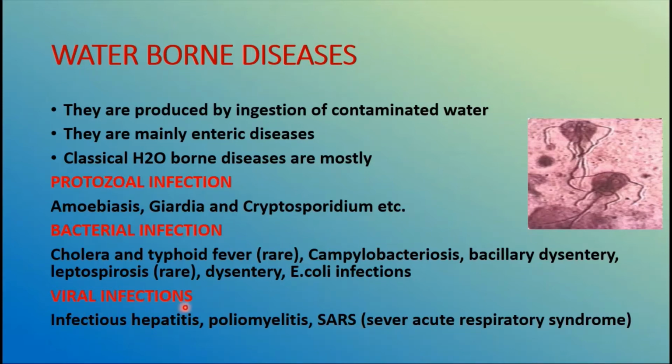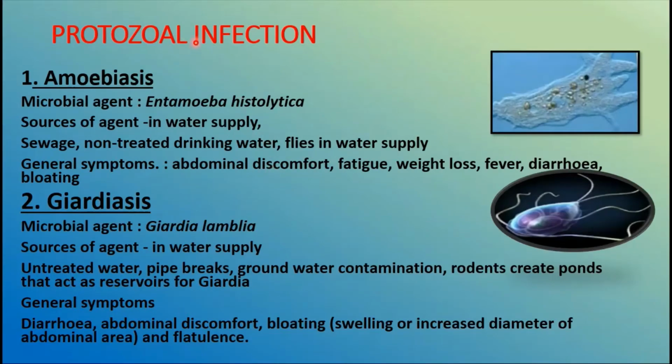Then in detail of the protozoal infections, here we'll discuss amoebiasis. The agent responsible for causing this is a protozoan, Entamoeba histolytica. It causes amoebiasis by the water supply.